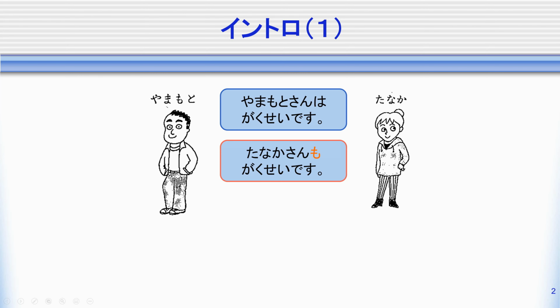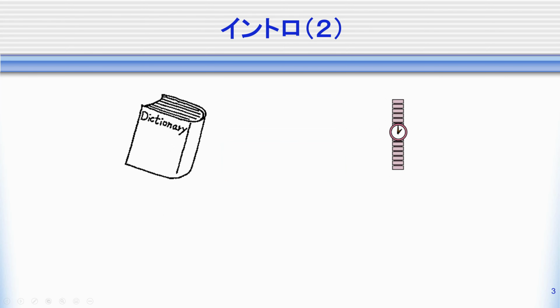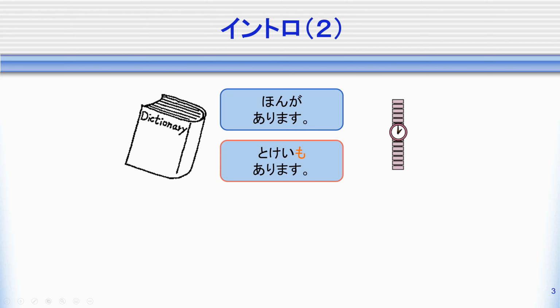We can also use mo in sentences that are more complicated than just these very basic sentences. For example, 本があります。I have a book. 時計もあります。I also have a watch.